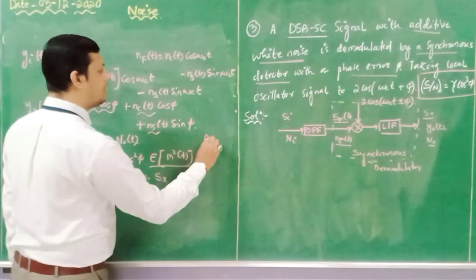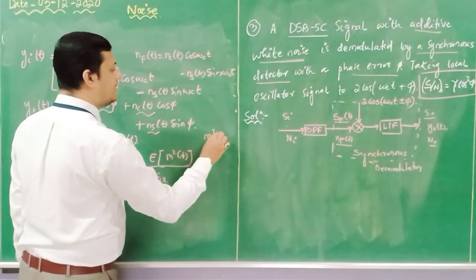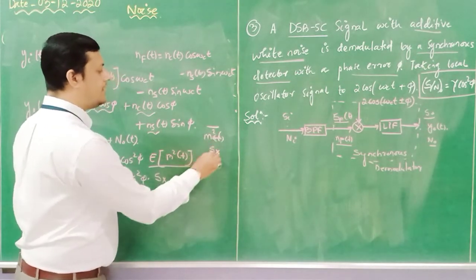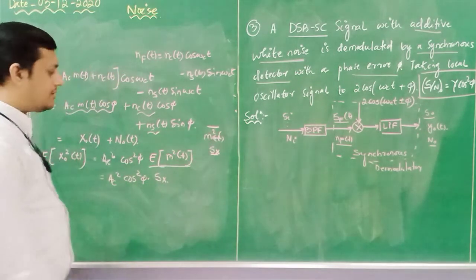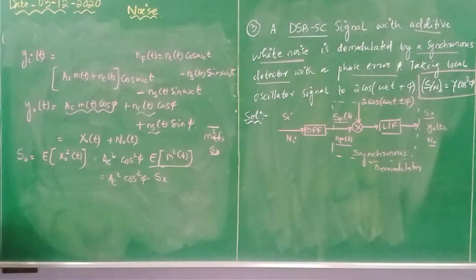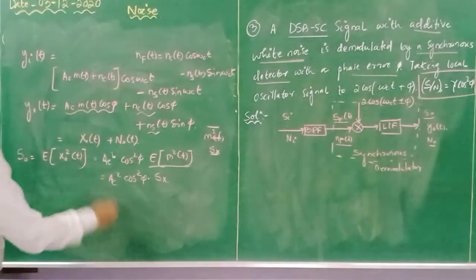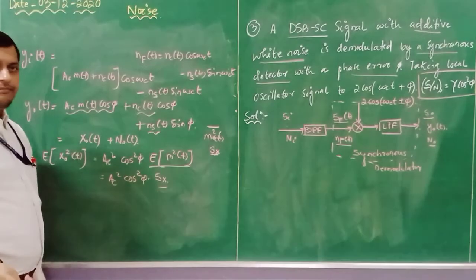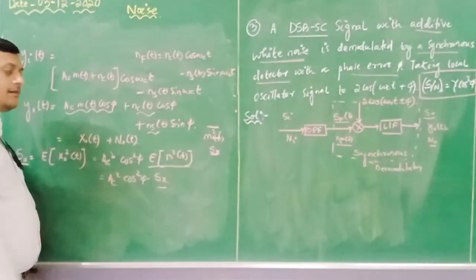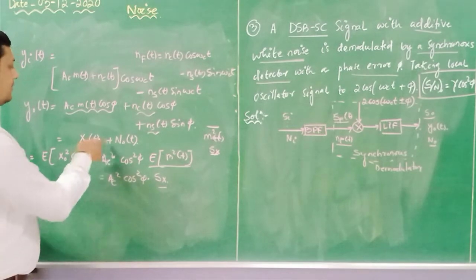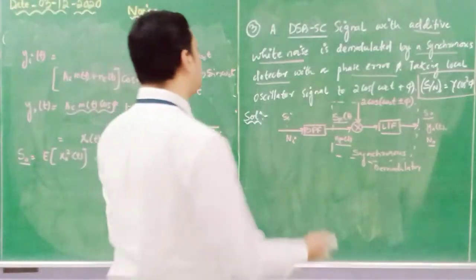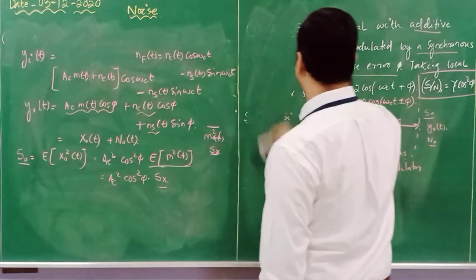In some books it will be written in terms of m of t whole square bar, in some books it will be written as Sx. Both are the same. So here I have written Sx. Done. So that means output signal power is related to input signal power with AC square cos square phi. And now I need to calculate the noise power, and then we will divide those two. It is as simple as that.